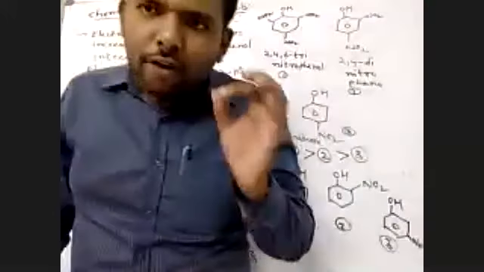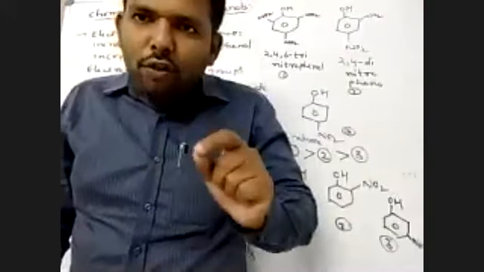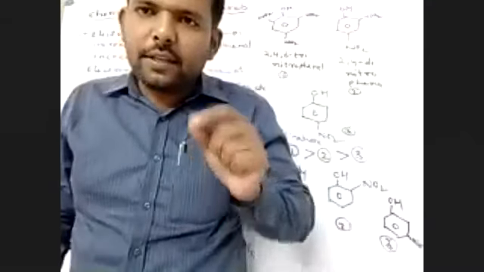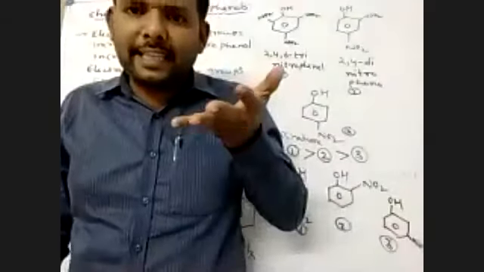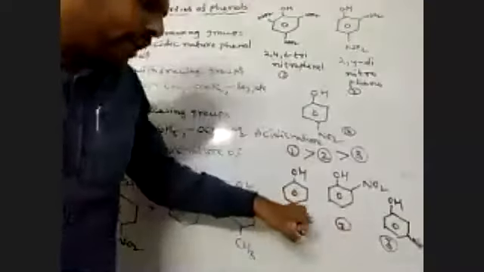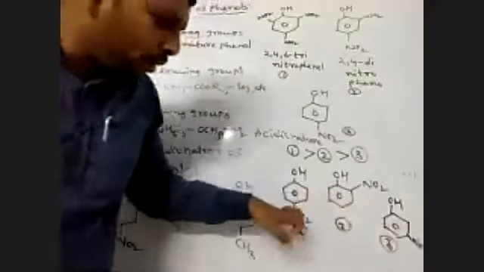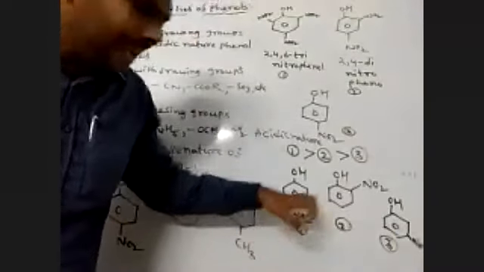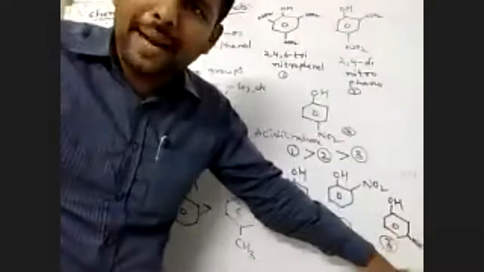When an electron withdrawing group is present at the ortho and para positions, the acidic nature of phenols increases. So at the ortho and para positions, there is a higher Ka value and lower pKa value. So these two are more acidic compared with the meta position. Why?